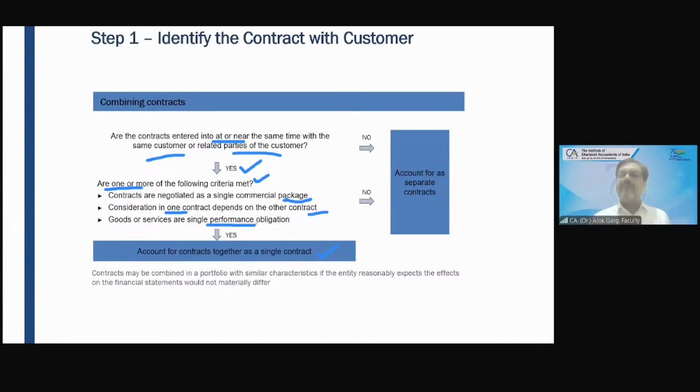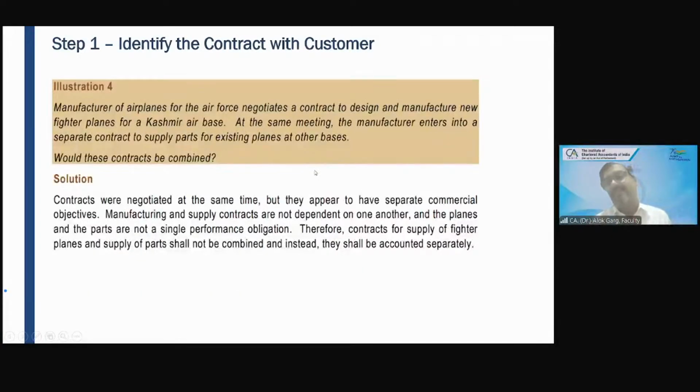Okay. So friends, two or more contracts can be combined if they are happening with the same party at the same time or nearly the same time, and any one of the criteria should be met. Number 1, the contracts are negotiated as a single commercial package. Number 2, the consideration in one contract depends on the other contract, meaning it is integrated. Number 3, the goods and services are a single performance obligation. Okay. If these conditions are met, then we can say that two or more contracts can be combined and considered as a single contract.